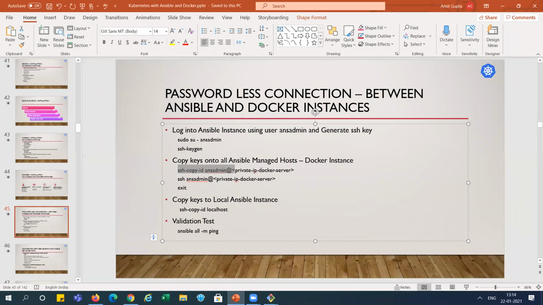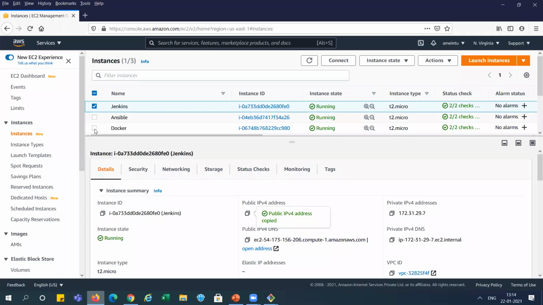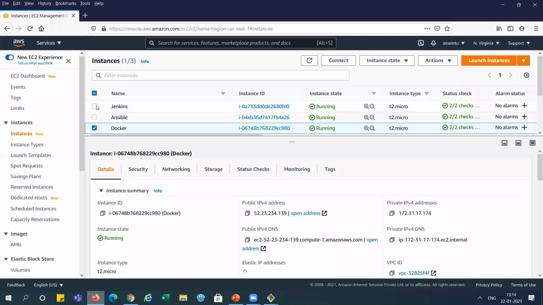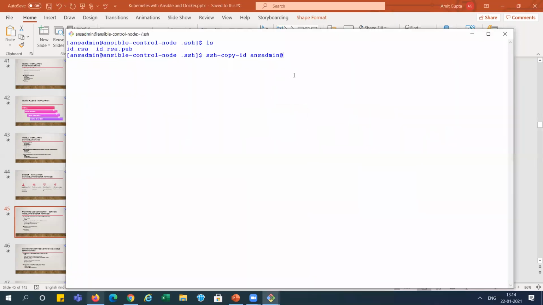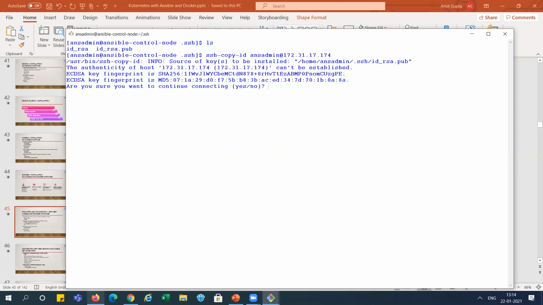So what is the private IP of the Docker server? You can go over here, and this is the Docker system we have. You can see the private IP is there. We can copy it and I am pasting it here. Enter.